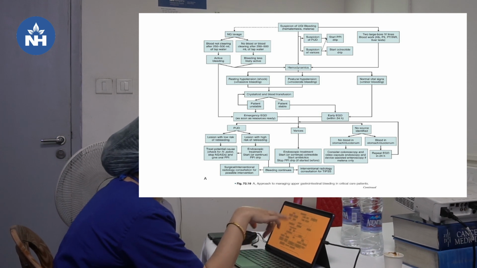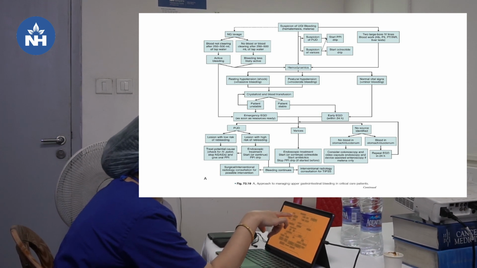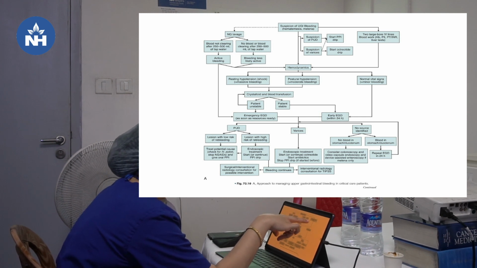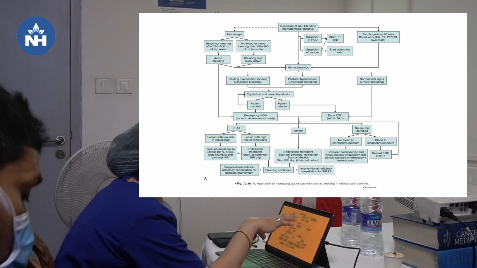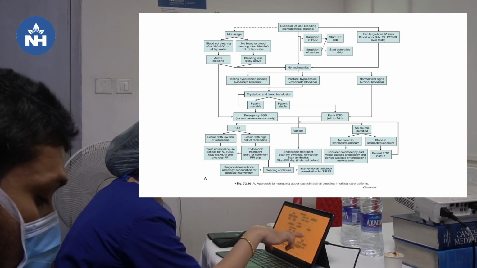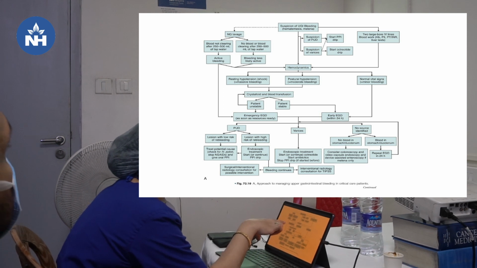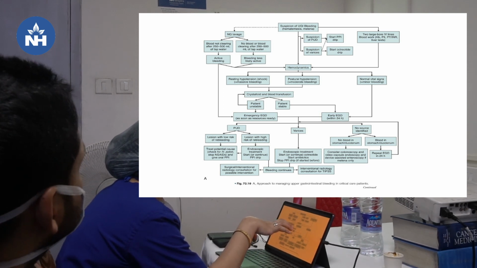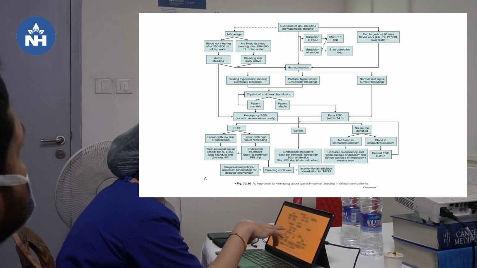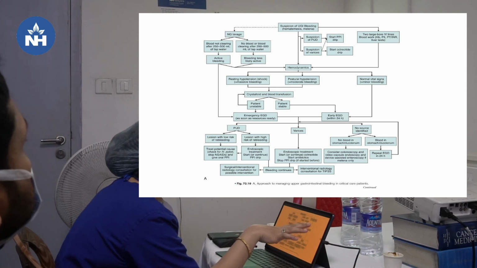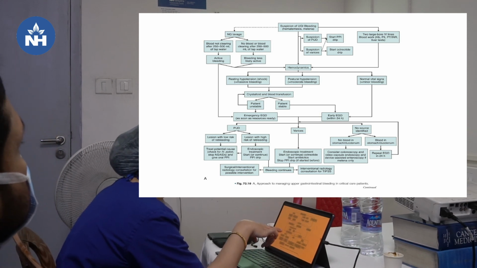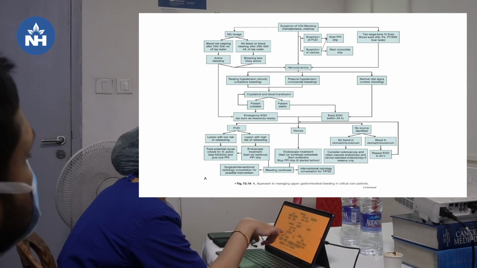Then with the history and physical examination, if we suspect peptic ulcer disease, we start a PPI drip. If we suspect varices, we start an octreotide drip. And simultaneously, we put in 2 large bore IV lines and send the blood work. We assess the hemodynamics. If the patient is hemodynamically normal, we may plan an early endoscopy within 24 hours. If the patient is in shock or has postural hypotension, we start resuscitation, and once the patient becomes stable, we can do endoscopy within 24 hours. If the patient remains unstable, then we do an emergency endoscopy as soon as the resources are ready.